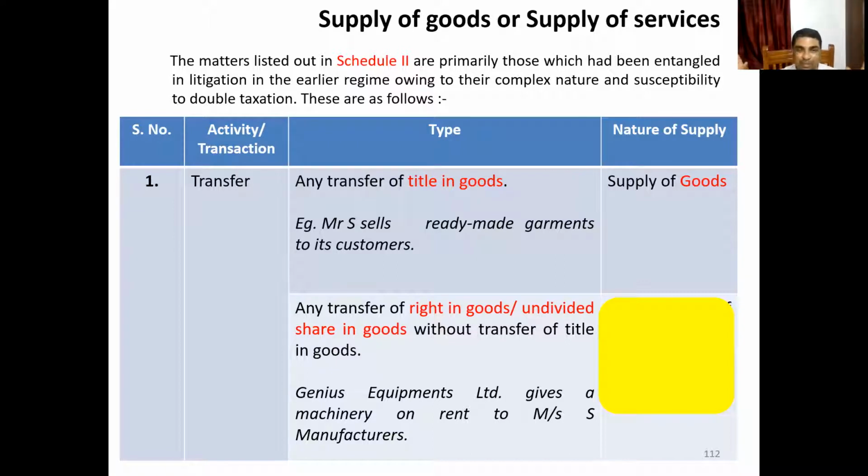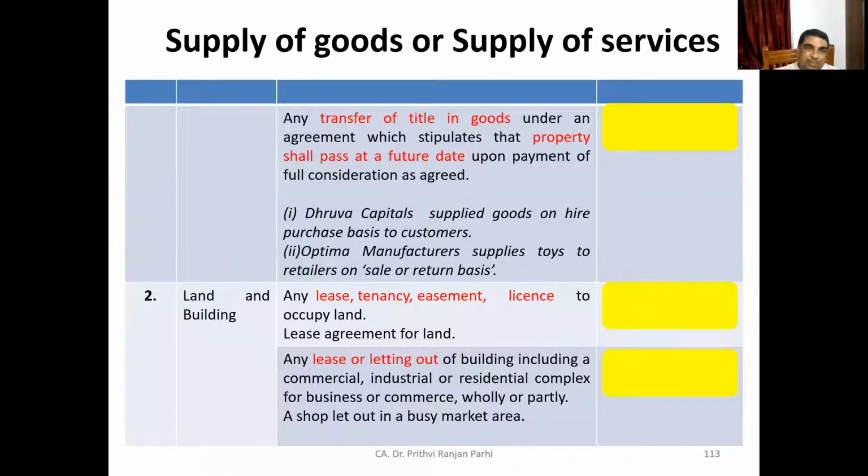Let us say one company gives a machinery on rent to another company. When I say machinery on rent, the title in goods is not transferred. What is transferred is the right in the goods. Now, what do you think? It is a supply of goods or supply of services? Supply of services. Very good. That's exactly what has been explained.